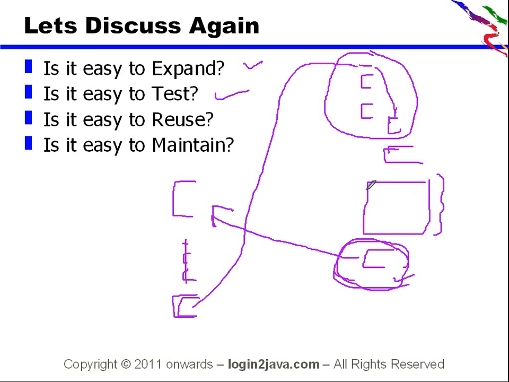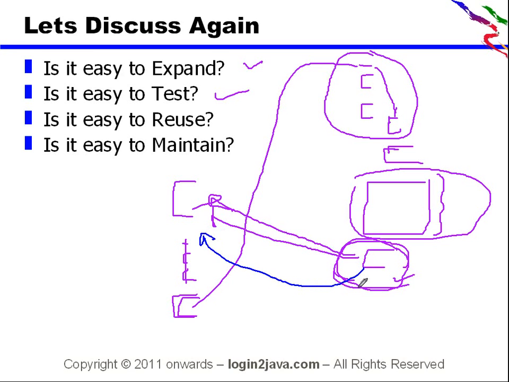It is easy to reuse. You need not supply the new jar. You can just give a patch to the client. So just supply this patch and this will work with all the clients that are using it. So don't get confused with this diagram.